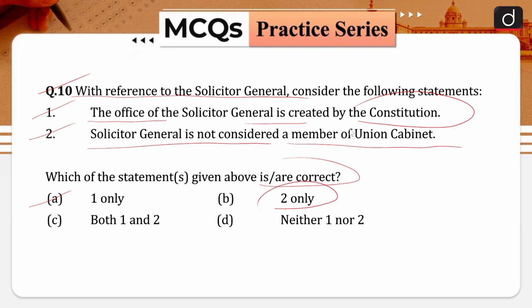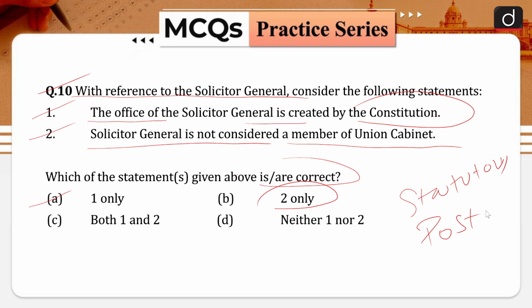Your statement number 1 is not correct, because the office of the Solicitor General of India is a statutory post. It is not mentioned in any article of the Constitution. So, it is a statutory post and not a constitutional post. We just have one constitutional post, that is the Attorney General of India, and in the states it is the Advocate General of the state. So, Attorney General for India is a constitutional post, while the posts of the Solicitor General and the additional Solicitor Generals are statutory in nature, and that is why your statement number 1 is not correct.